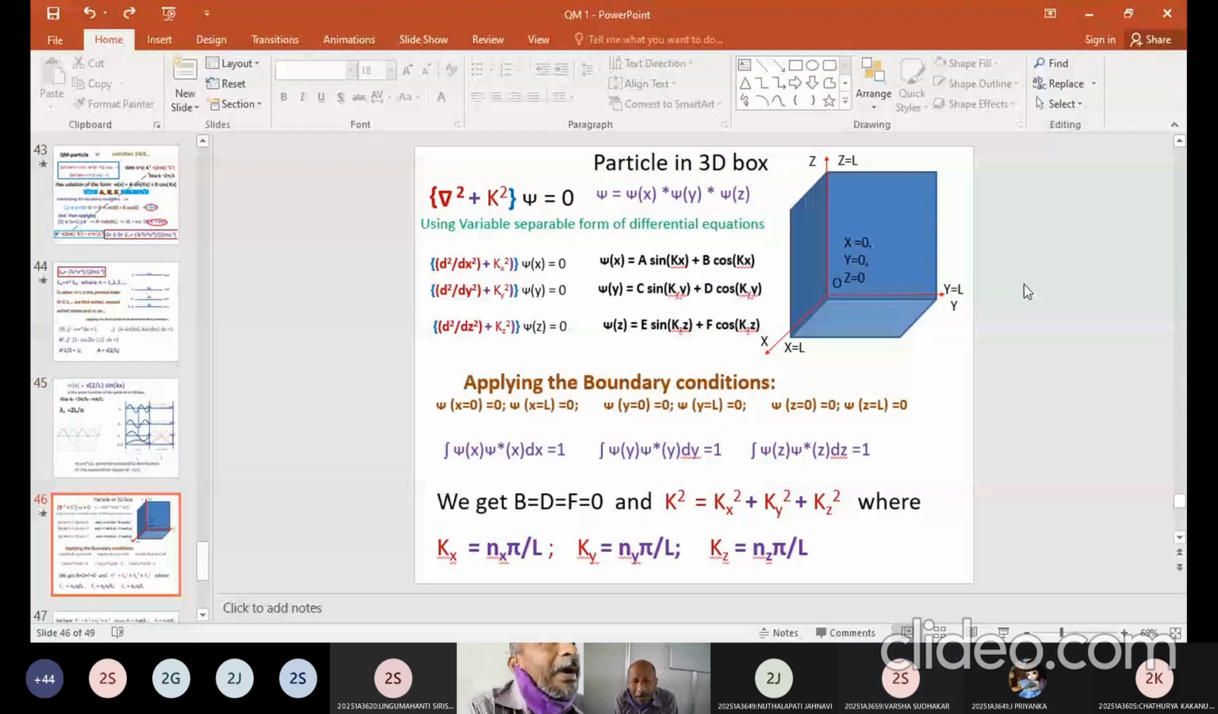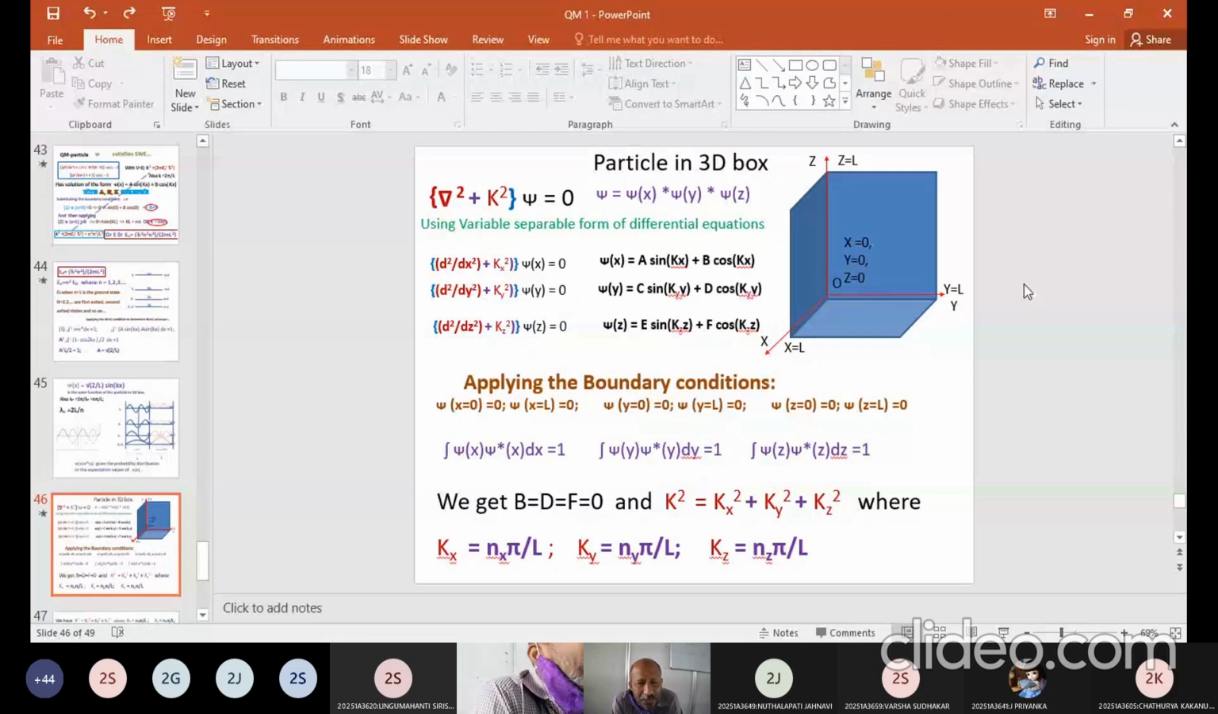So now we are going for a particle in a three-dimensional box. Basically, this is not there in the syllabus, but without this, I can't deal with another topic, that is density of states. That is why I have to go for this. When I consider a particle in a three-dimensional box, I have Schrodinger's wave equation, that is del square plus k square of psi is equal to 0.